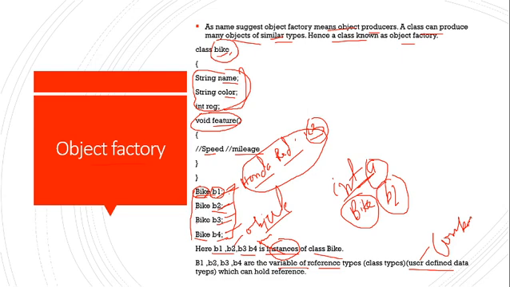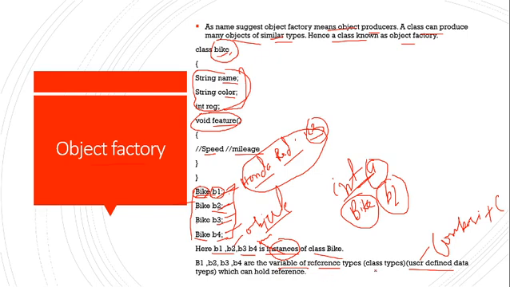Now I will explain here what is composite data type. In one example, all the things will be clear. All are related to each other only. Now try to understand. Here B1, B2, B3 and B4 are the variables. Which type of variables? Reference type variables.